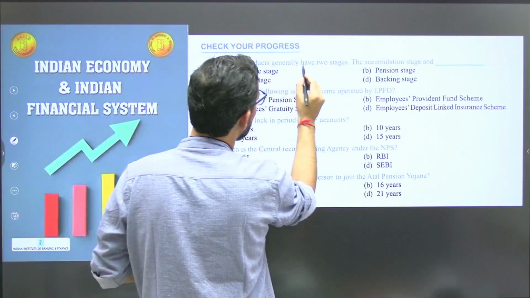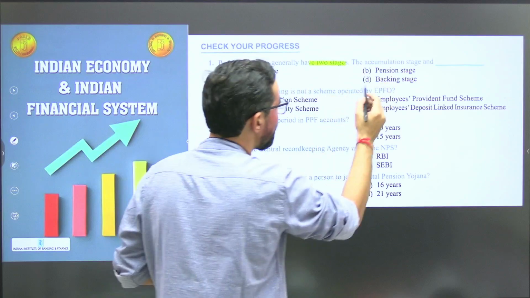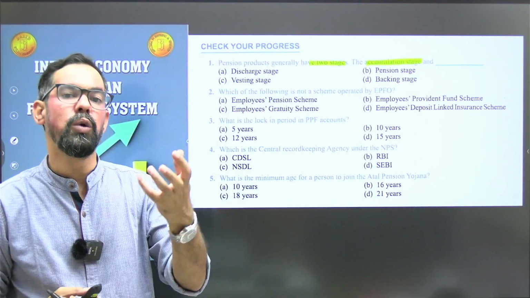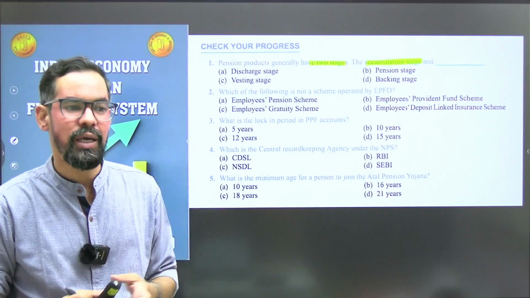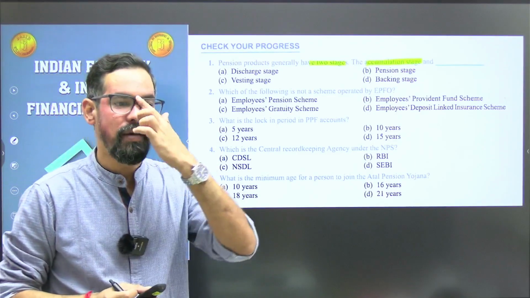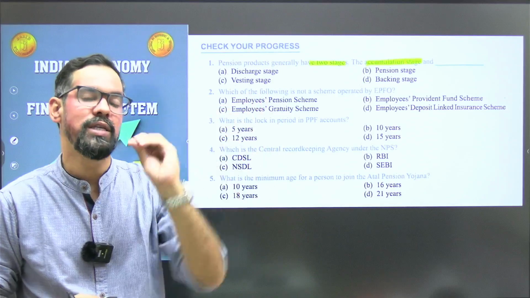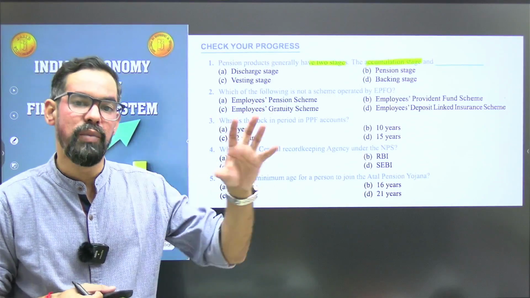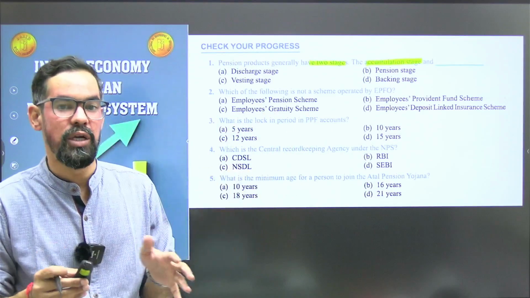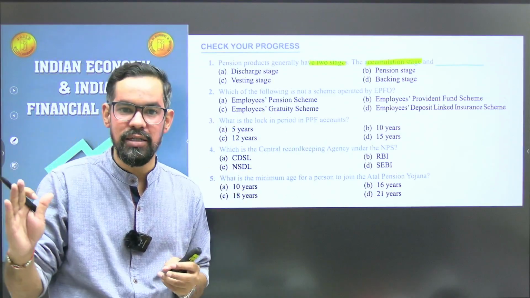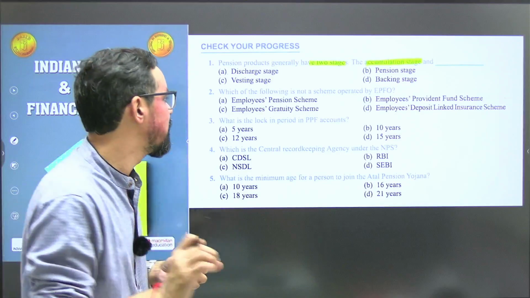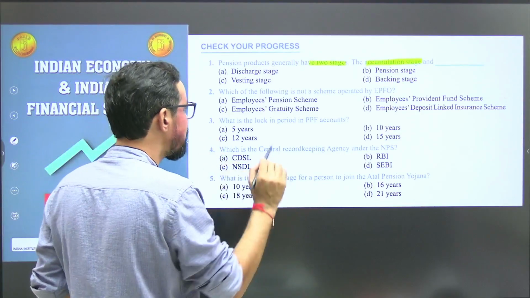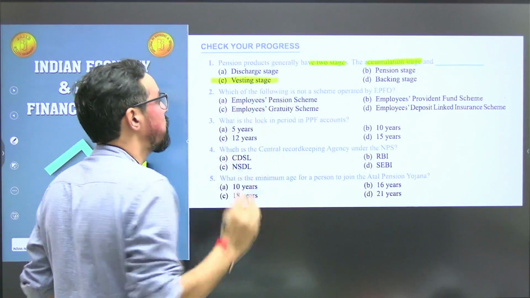Pension products generally have two stages. One is the accumulation stage. Accumulation stage is basically when we contribute towards that pension fund. Let's say we have a retirement plan at the age of 60. So every month or every year we are contributing some sum of money to that particular fund. So that is accumulation. After 60 years we'll get that pension, so that is generally known as the vesting stage. Okay, vesting stage. So option C will be the correct answer for this particular one.